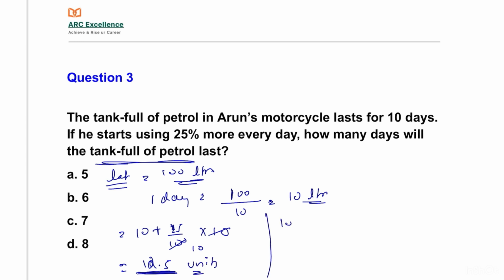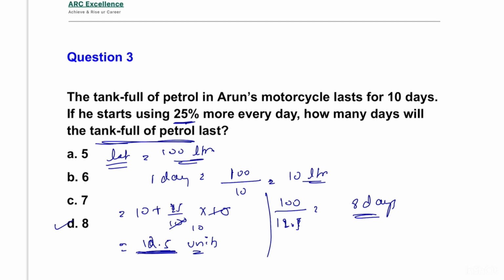Then 100 by 12.5 is equal to 8 days. For 8 days the petrol lasts if he starts using 25% more every day. This is the answer. Let's move to the next question.